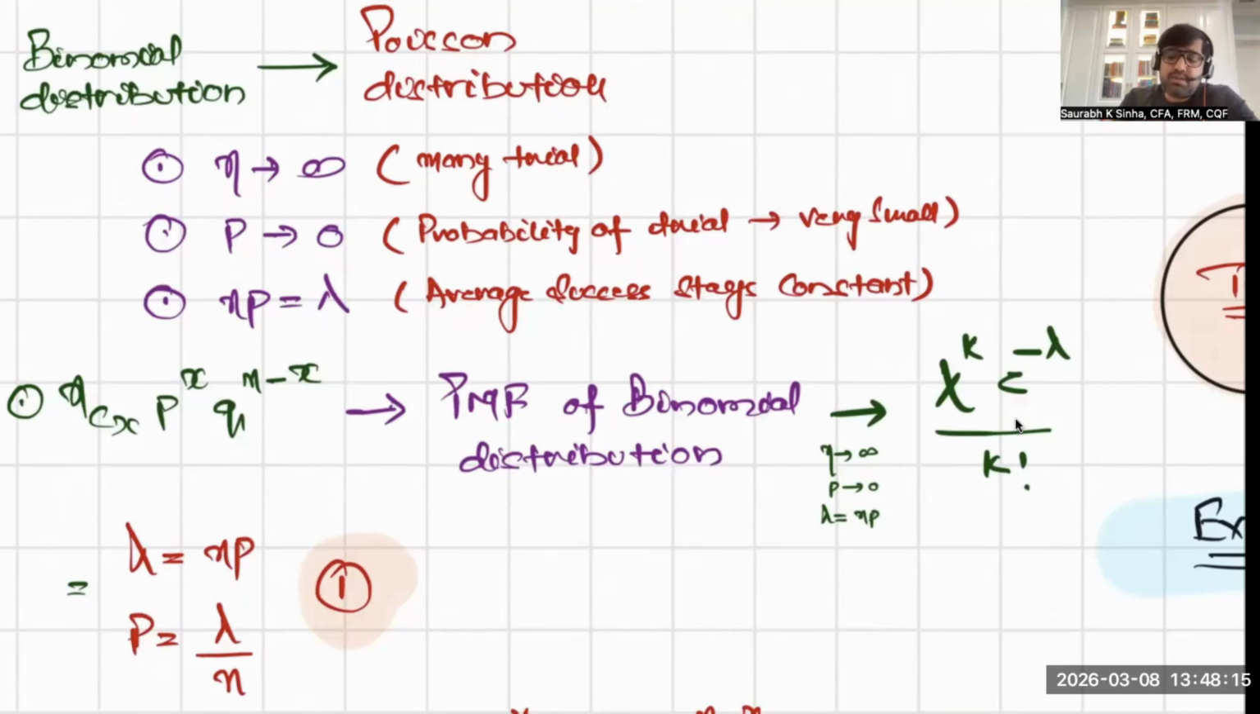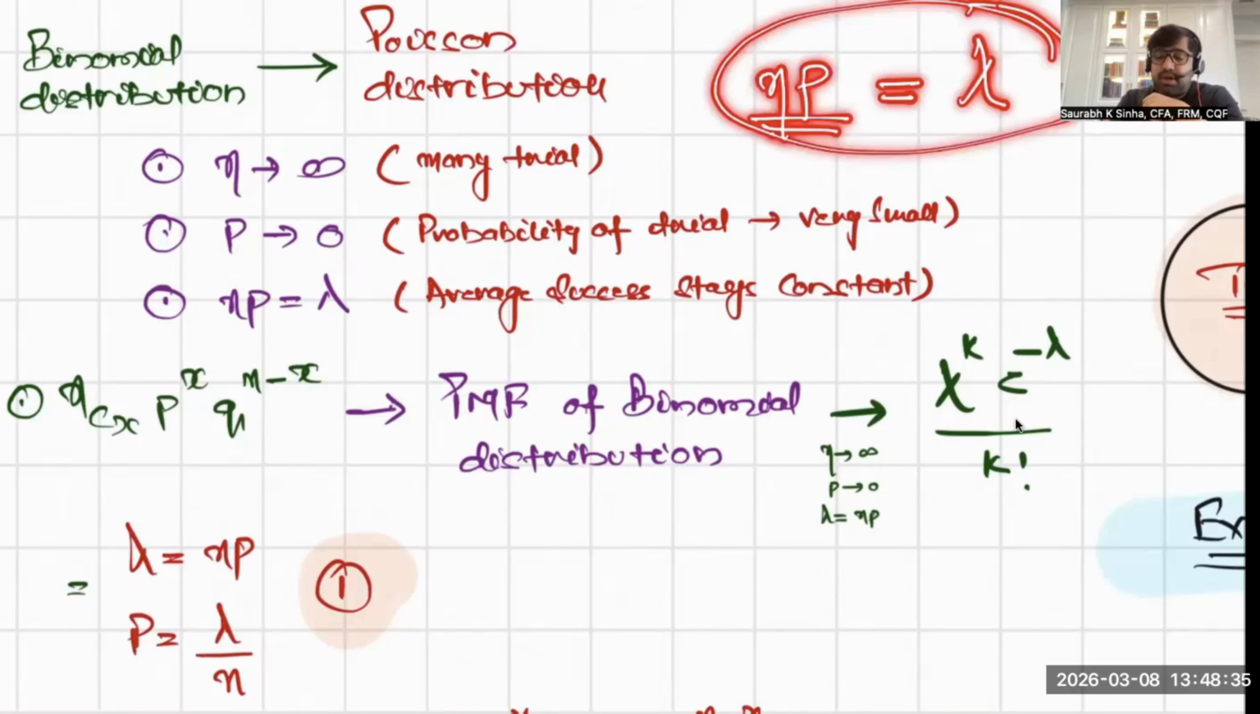And if you remember, what was the mean in the binomial distribution? The mean was n into p, right? We derived the intuition behind that, n into p. That was the mean of binomial distribution. What is the mean in Poisson distribution? That is lambda. So either you call it n into p or lambda, it doesn't matter.